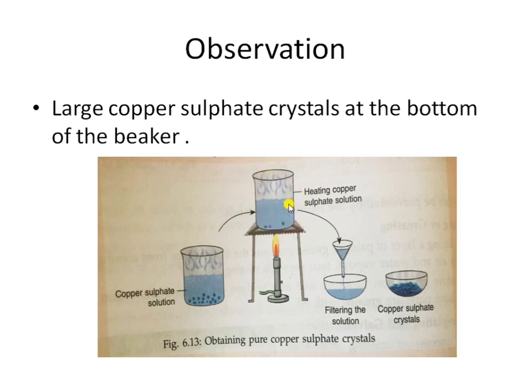After that, you have to filter this solution and allow it to cool without disturbing it. As you can see here, in this picture we are filtering the solution with filter paper. Then you will see large copper sulfate crystals at the bottom of the bowl. These blue crystals are formed here.